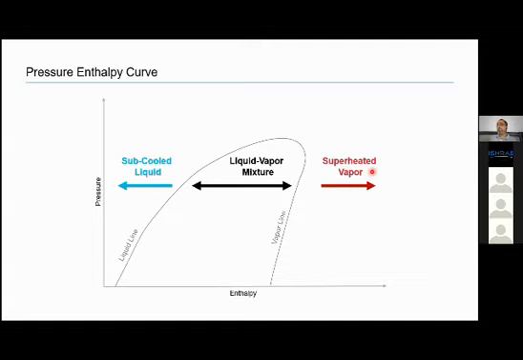Superheated vapor. Why do we say it is superheated? It gets converted into vapor on this line. After this line, it becomes superheated. In the same way, before this line, it is subcooled liquid, because it becomes liquid when we just hit this line. Beyond this line, it becomes subcooled.